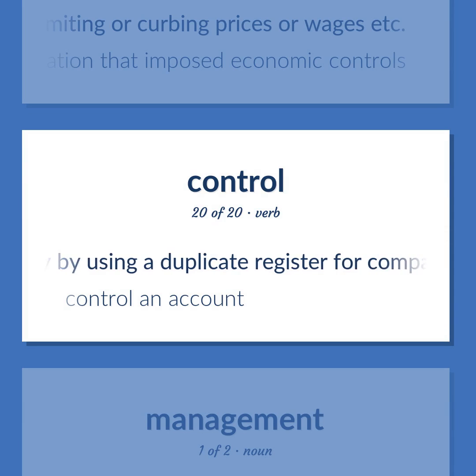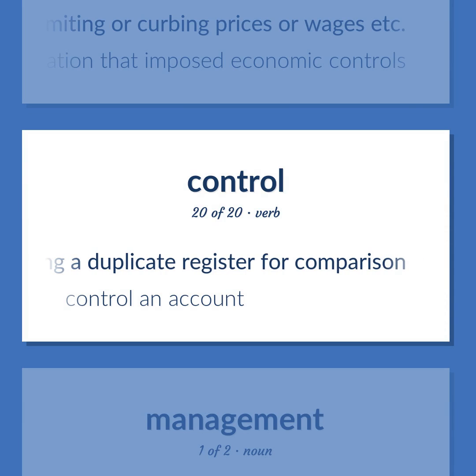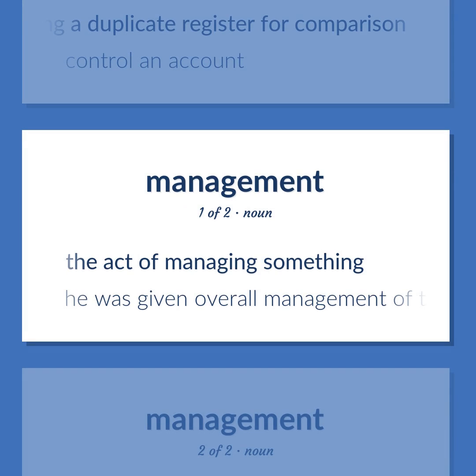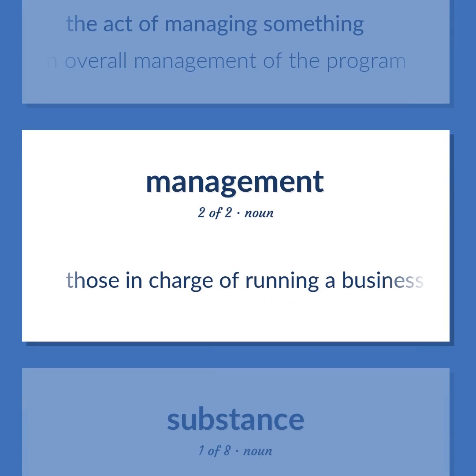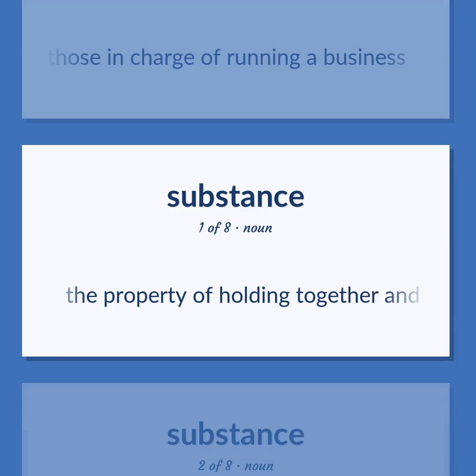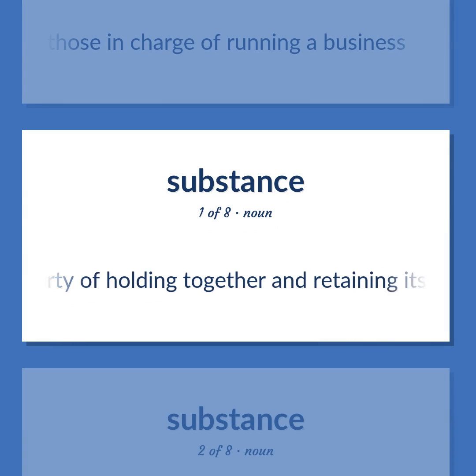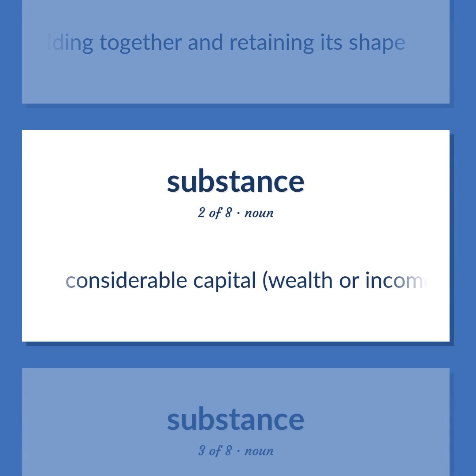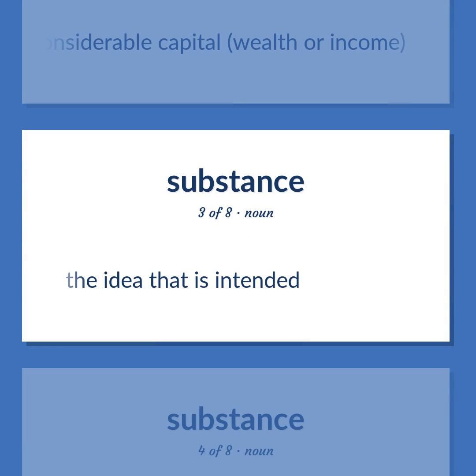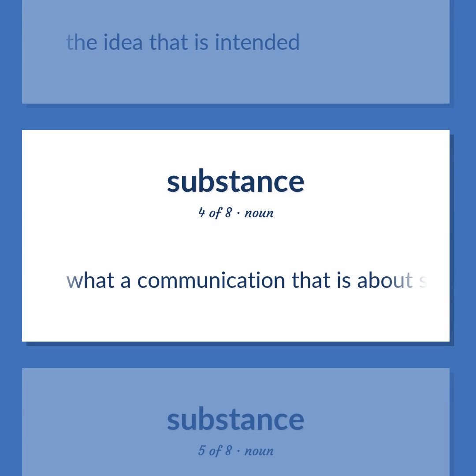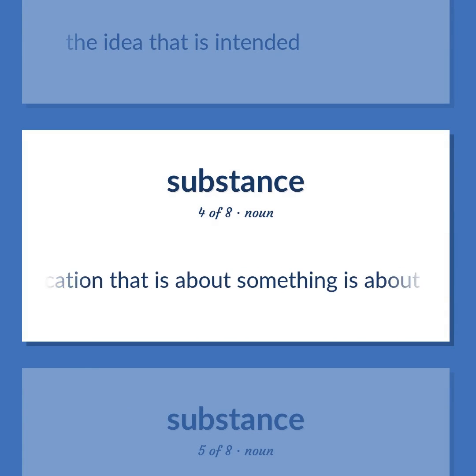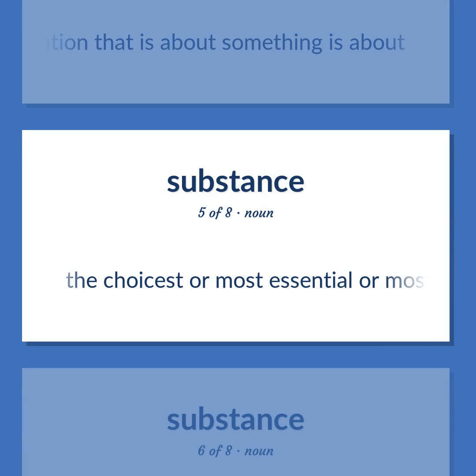Verify by using a duplicate register for comparison. Control an account. The act of managing something. He was given overall management of the program. Those in charge of running a business. The property of holding together and retaining its shape. Considerable capital, wealth or income. The idea that is intended. What a communication that is about something is about. The choicest or most essential or most vital part of some idea or experience.